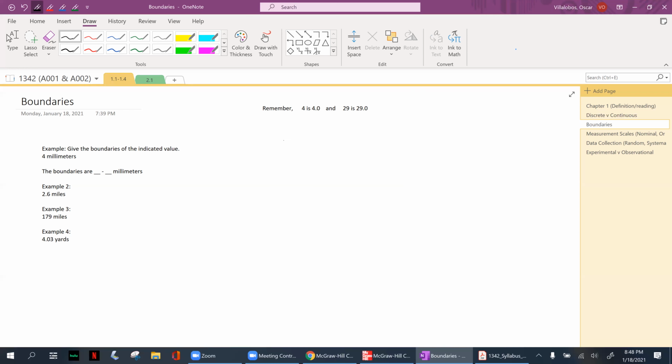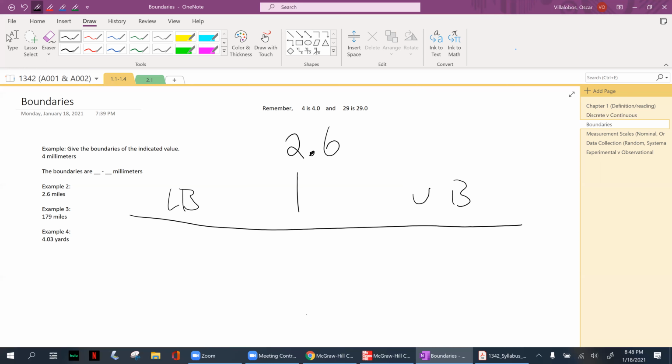Okay, let's give 2.6, something that already has the decimal there. So again, to find my, let's do lower bound here and upper bound here. I think that makes a little bit more sense. I think that's more organized, a little bit nicer.